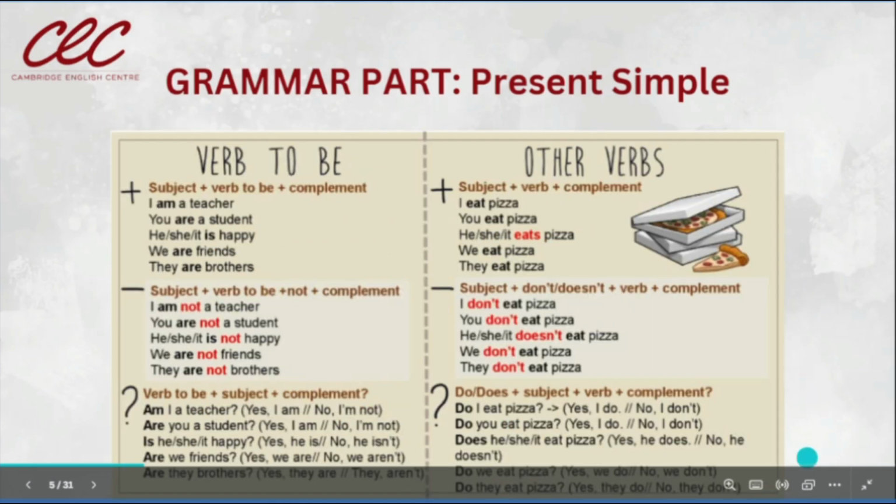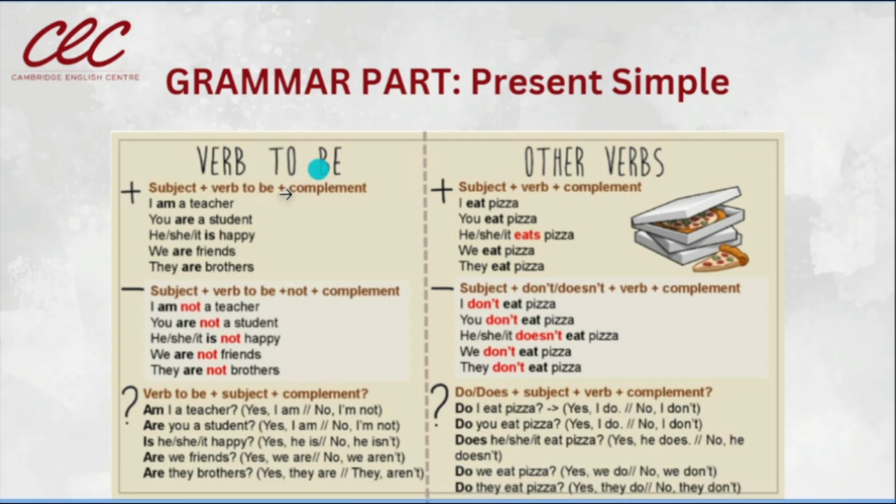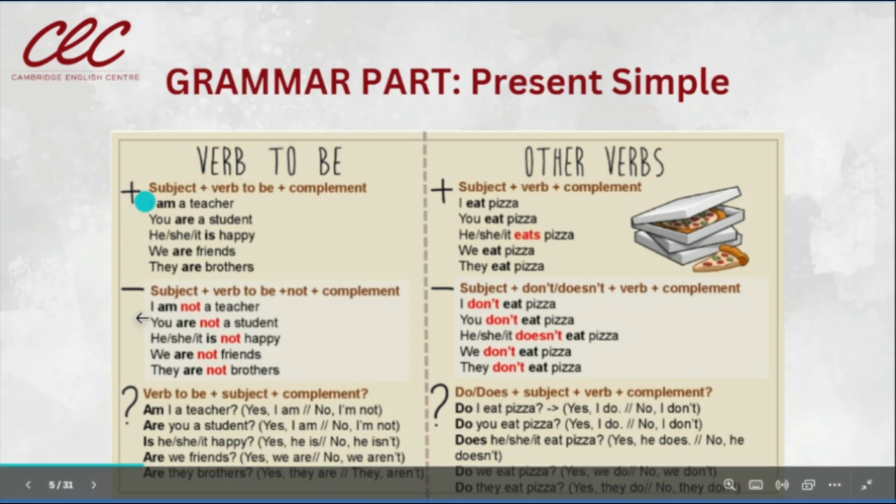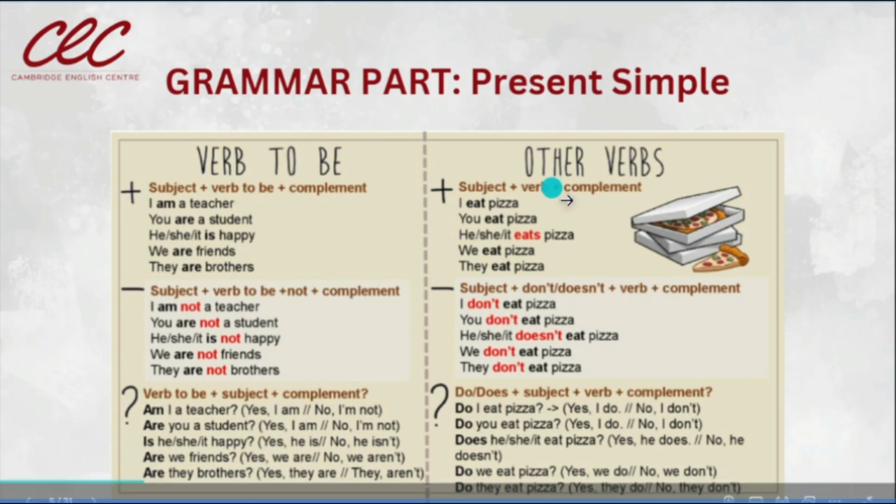Now, how can we form the present simple? Remember that we have the verb to be in the present simple too, because this is to talk about present situations, situations that are in the present. And we can also have other verbs. Remember the verb phrases? We have eat in this example, like, live, drive, work, okay? Many verbs. Those are just some examples of the verbs.